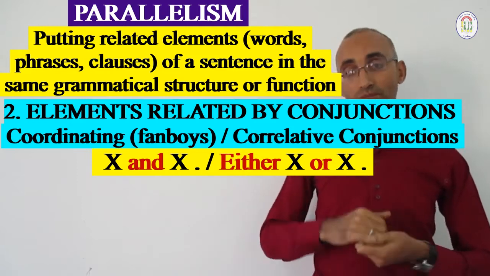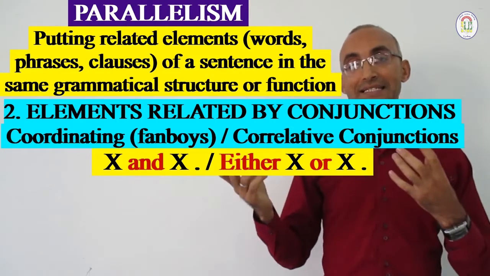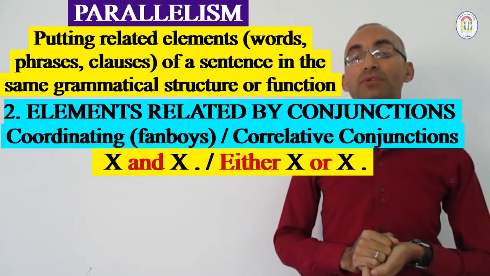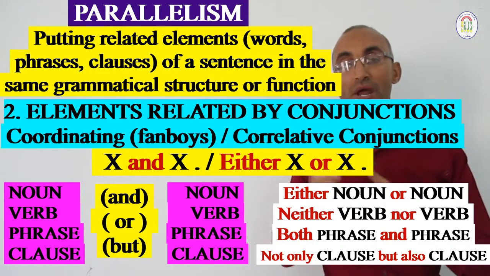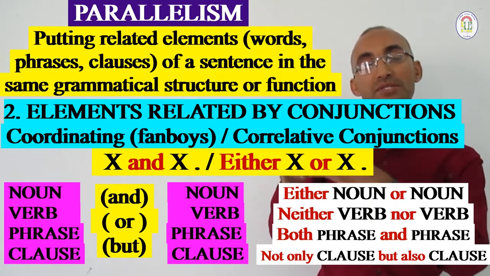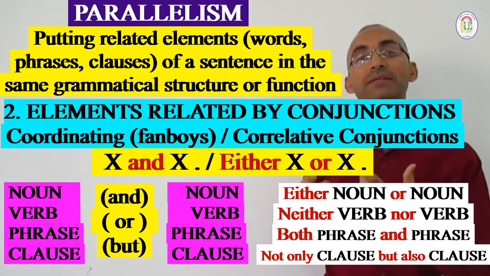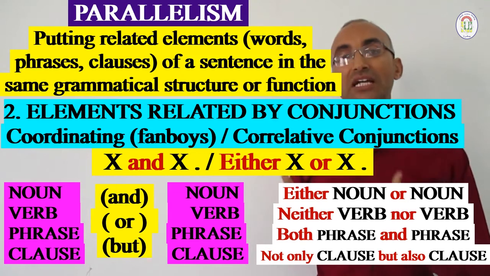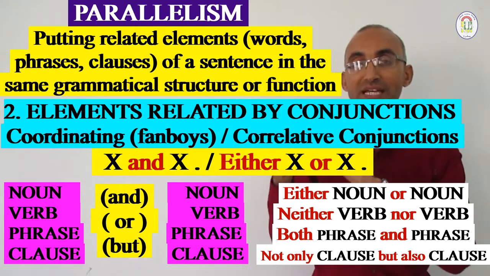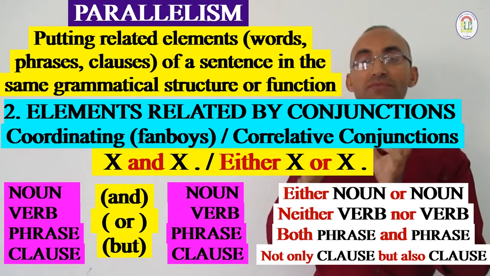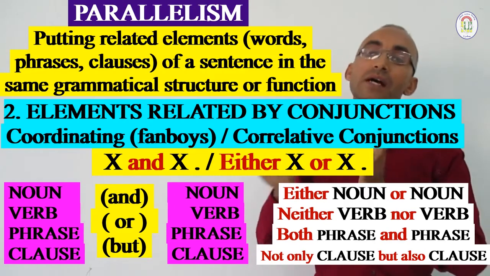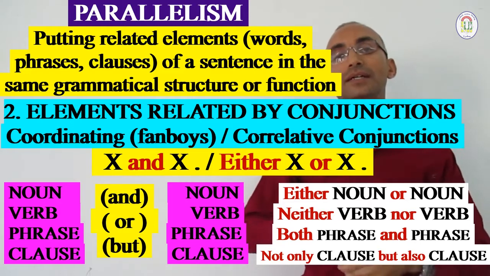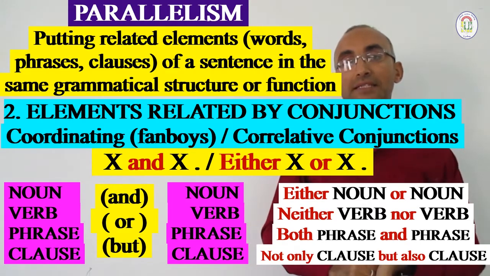For example, whenever we find in a sentence the conjunction of coordination and or but, what comes before it and what comes after it should have the same grammatical function. Clear? Whether both of them are nouns, both of them are verbs, both of them are phrases or clauses, or any other function or form or structure.